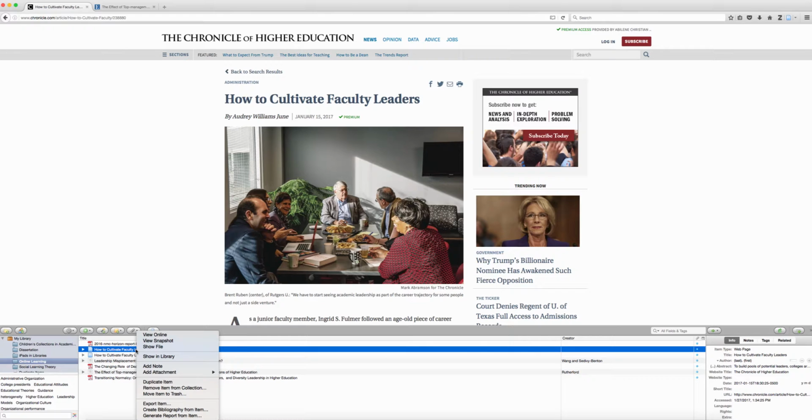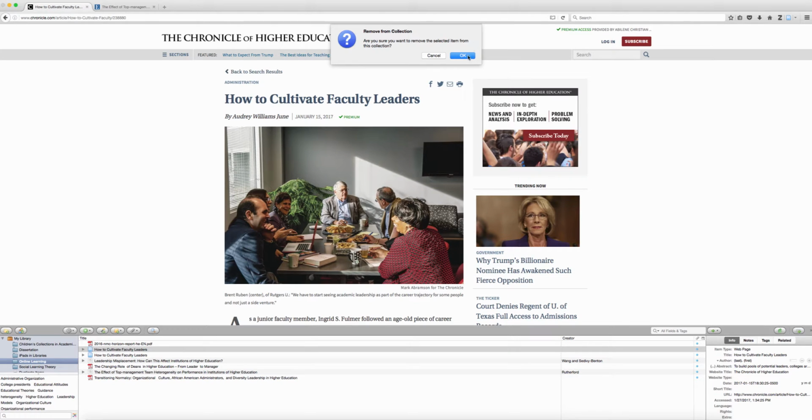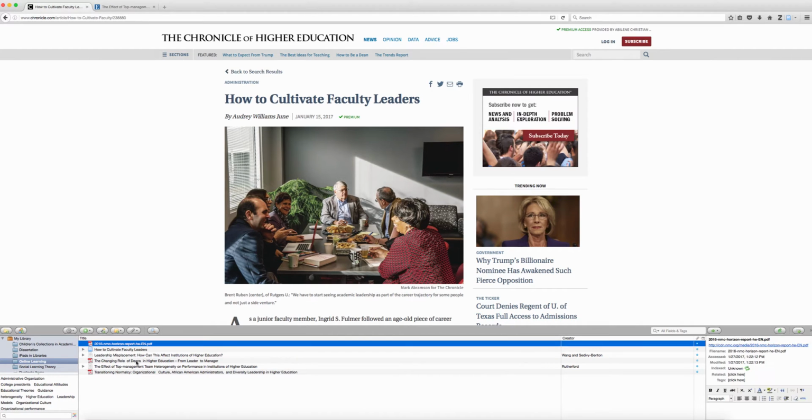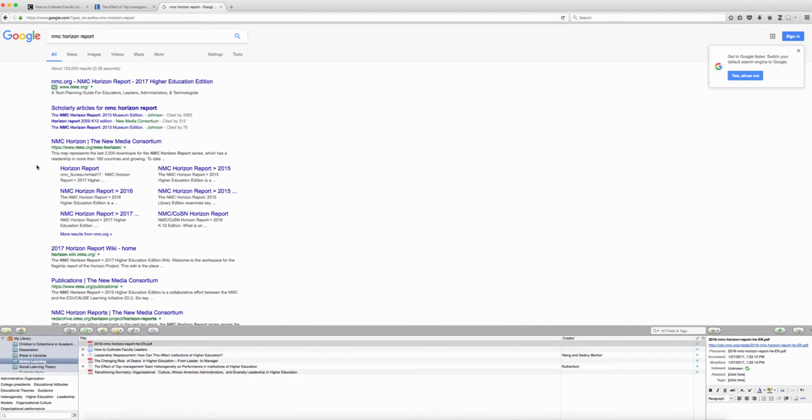I already had this in my folder, so I'm going to remove the duplicate item from my folder. The metadata option gives you all the information needed for a complete citation. You can create a reference list from the items in your library or folder by selecting an item or selecting more than one item and then clicking on Shift.